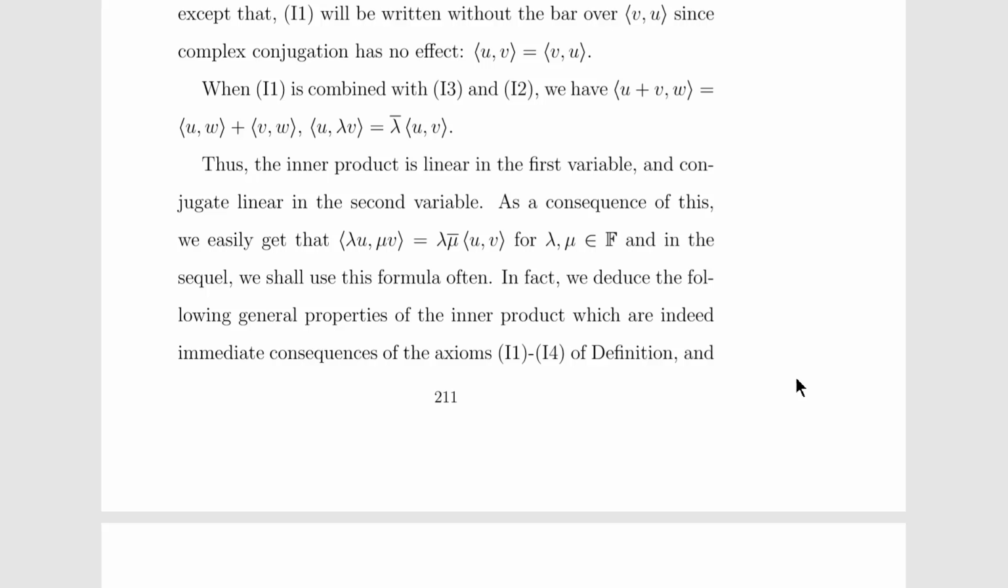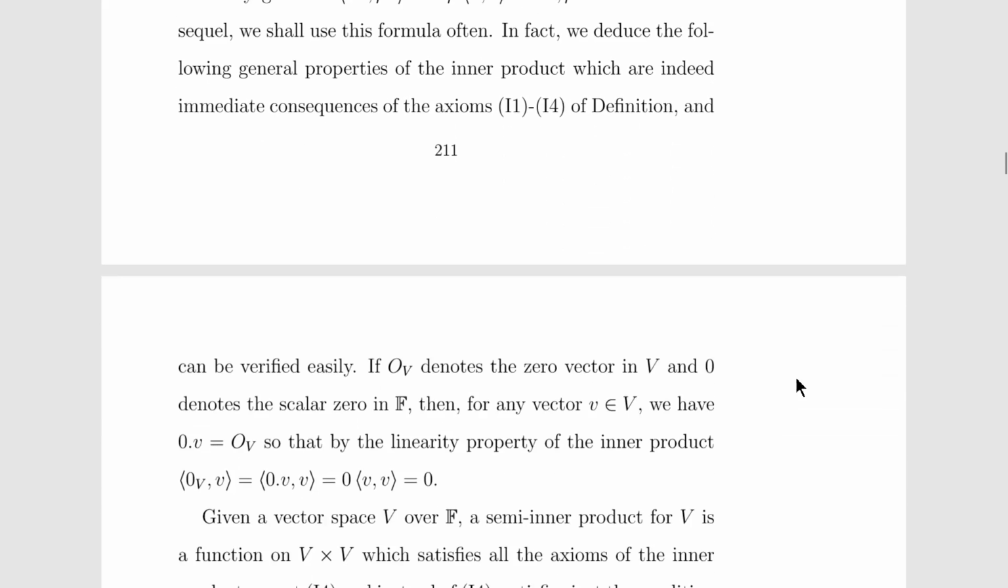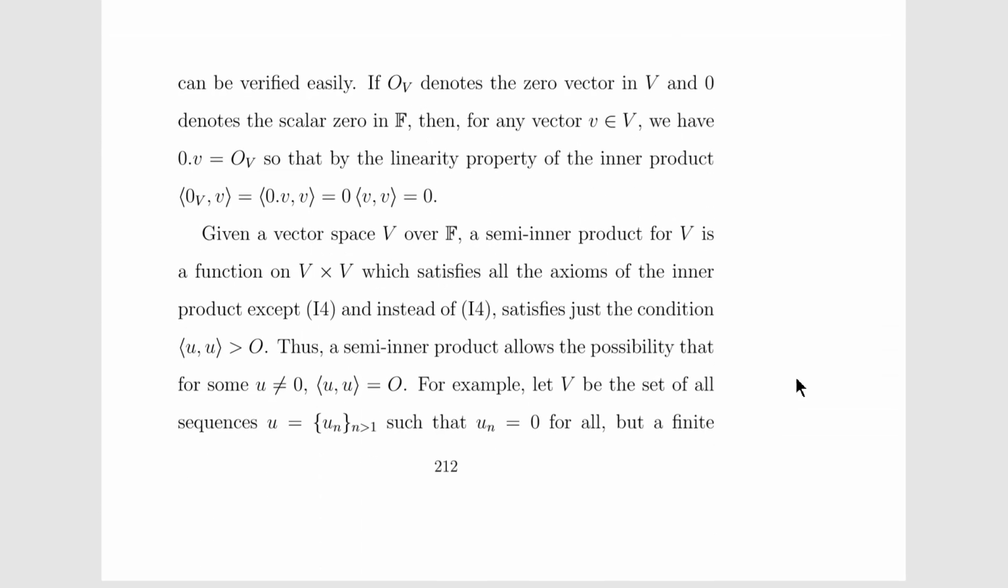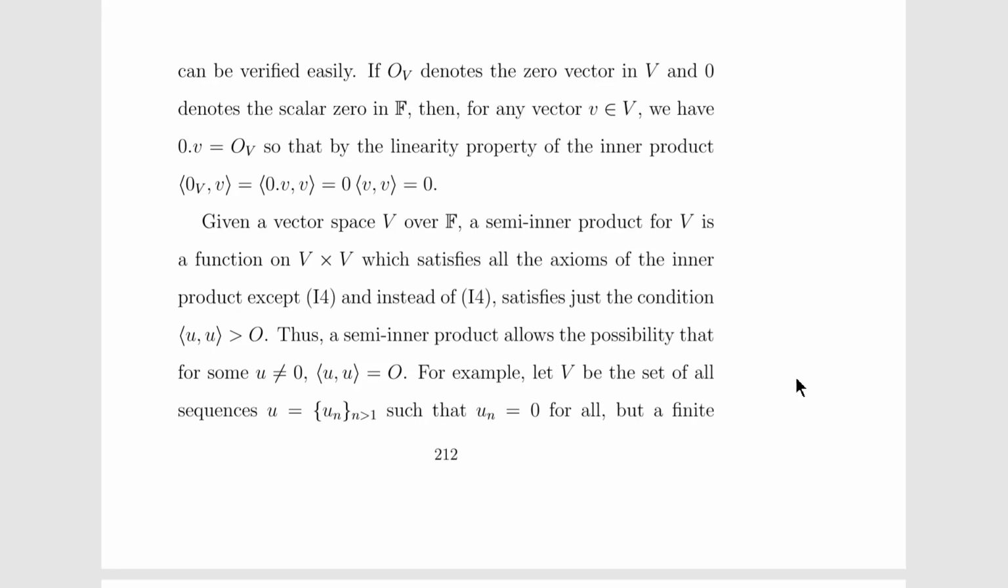In fact, we deduce the following general properties of the inner product, which are immediate consequences of axioms 1 to 4 of the definition and can be verified easily. Here, 0 denotes the zero vector in V and 0 also denotes the scalar 0 in the field F. Then for any vector v belonging to the vector space V, we have 0 dot v is equal to the zero vector, so that by the linearity property of the inner product, we have this.